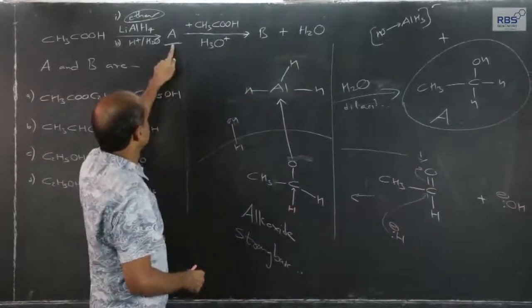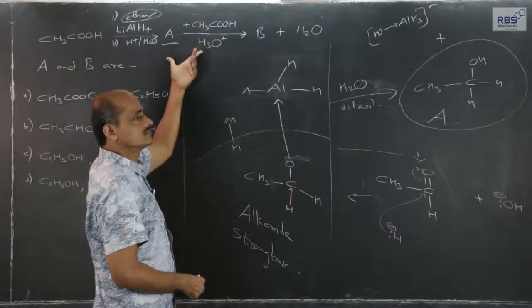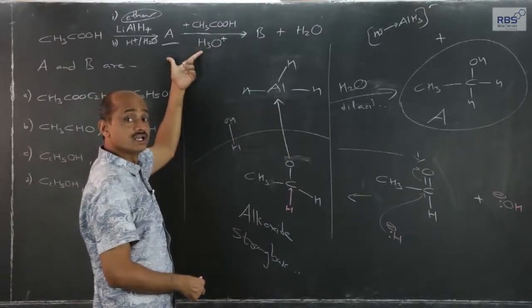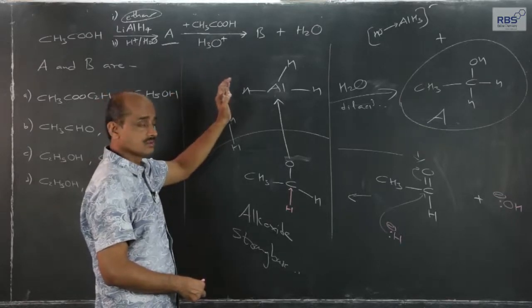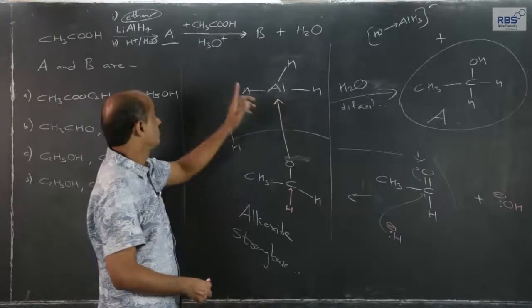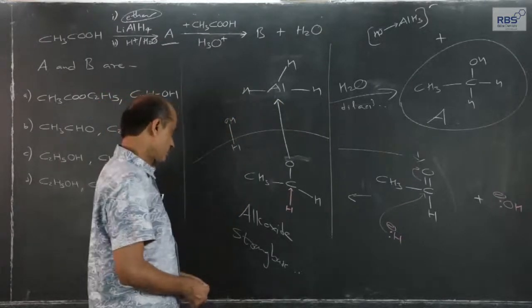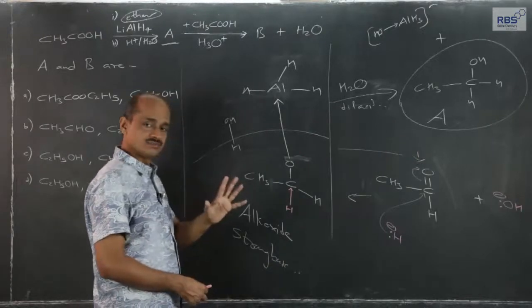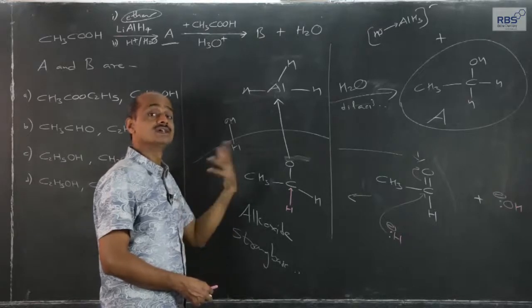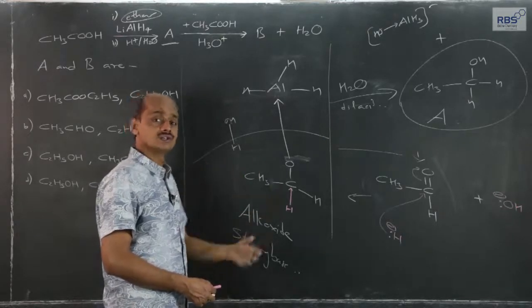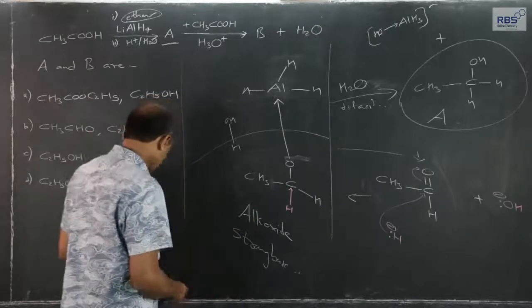Now, ethyl alcohol with acetic acid in acidic condition, this part we have considered in detail, so I will not explain that. Carboxylic acid with alcohol, ethyl alcohol, methyl alcohol in acidic condition undergoes esterification, and that mechanism I have explained in my earlier lecture in detail. Esterification in acidic condition, esterification in alkaline condition. You should go back and revise that.